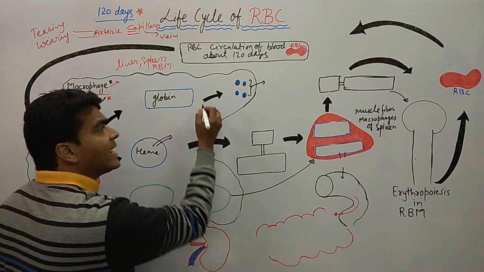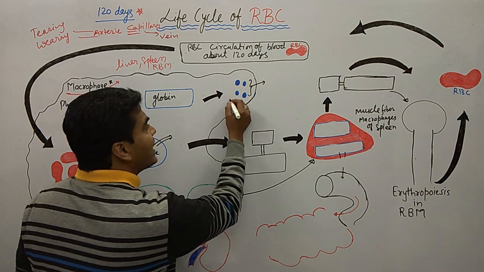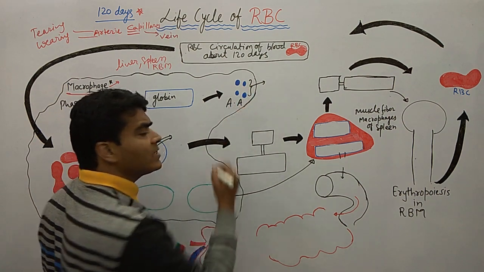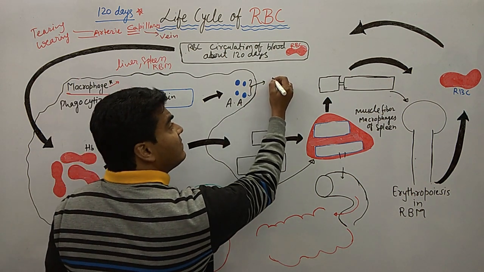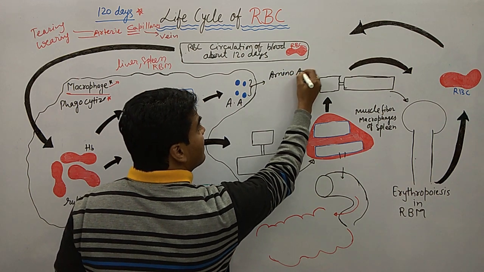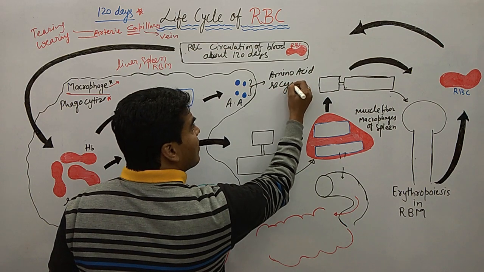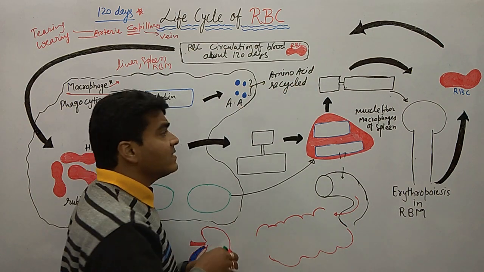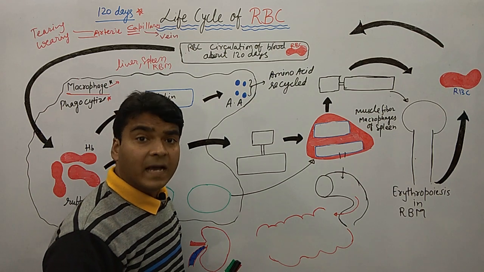Globin further breaks down into amino acids. These blue dots are amino acids. These amino acids are further recycled for the preparation of globin again.